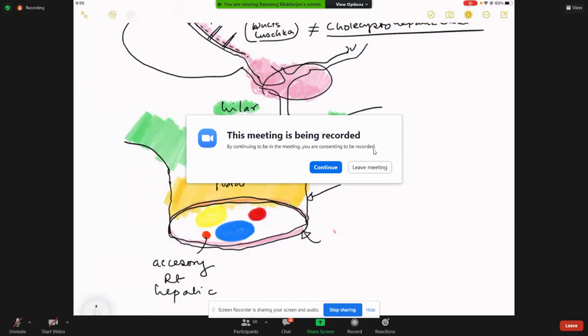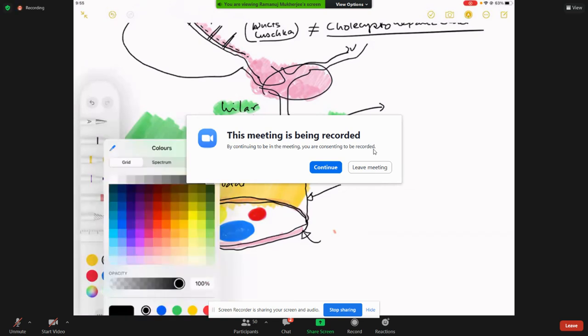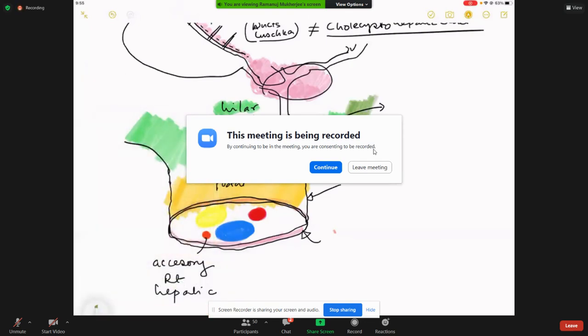And when you go to the left side along the umbilical fissure, I will use another color for you guys. So let me take this color and go to the left side. And when I go to the left side, this is the umbilical plate.